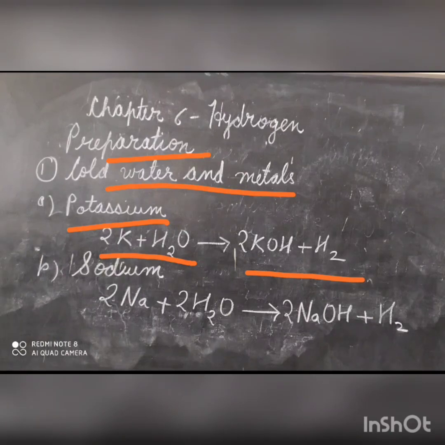Potassium readily catches fire in air because it reacts with water vapor, so it is kept in kerosene oil and handled carefully. Do not touch it with your hand, rather use a pair of tongs. Sodium. Sodium floats on water. Its melting point is 97 degrees Celsius. It melts, forming a silvery globule which darts about on the surface of the water. The reaction is less exothermic and less vigorous as compared to potassium.